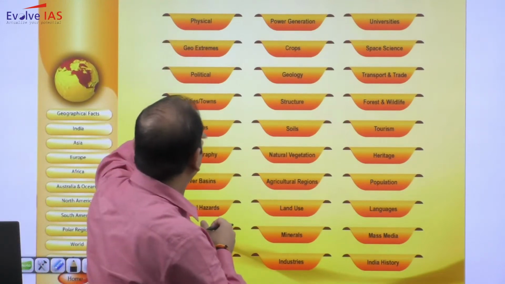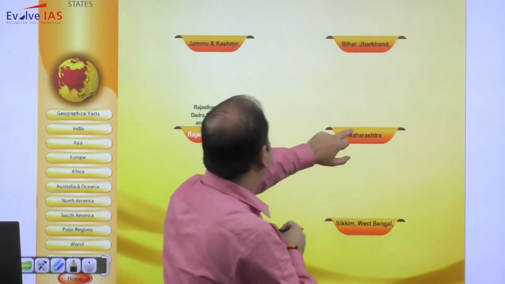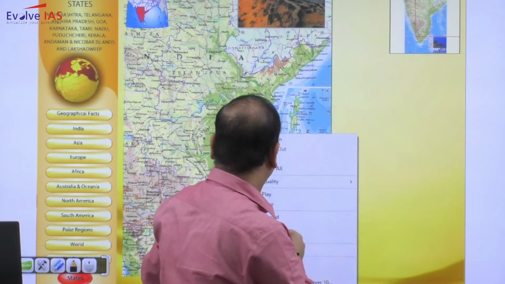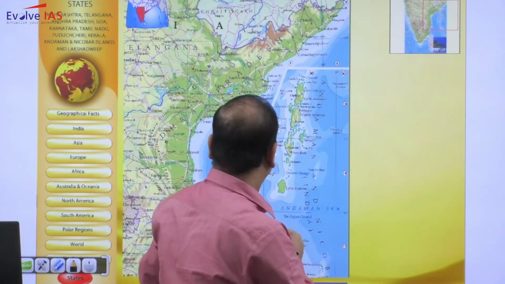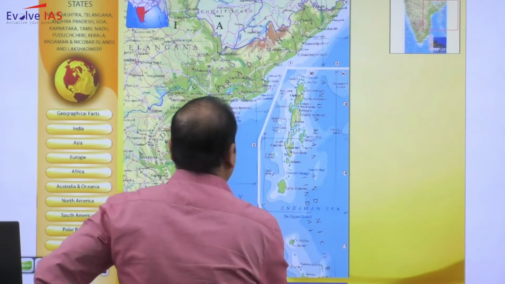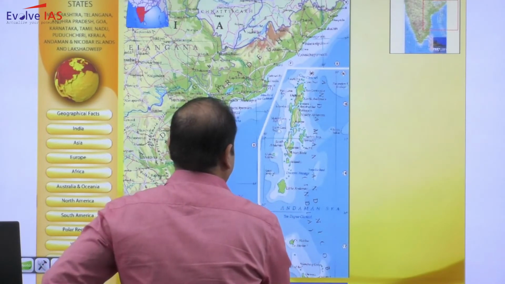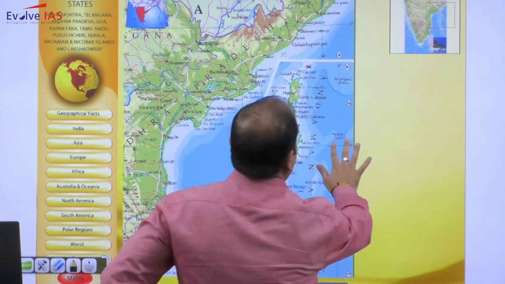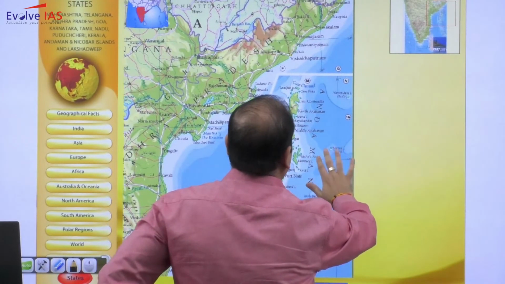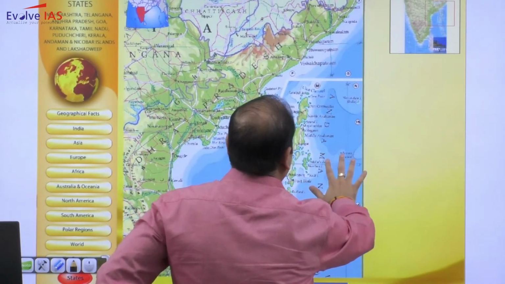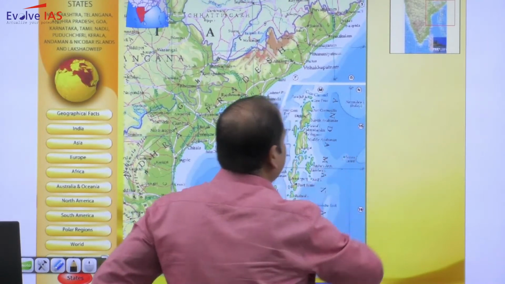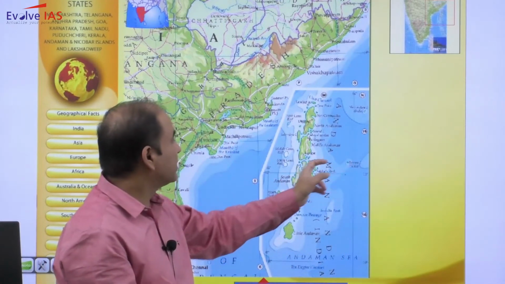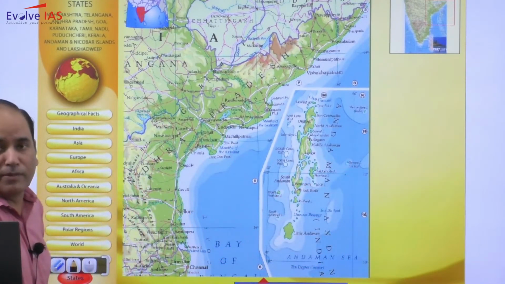If we look out in your map, here you will have the Barren Island, that is nearby east of the Middle Andaman.